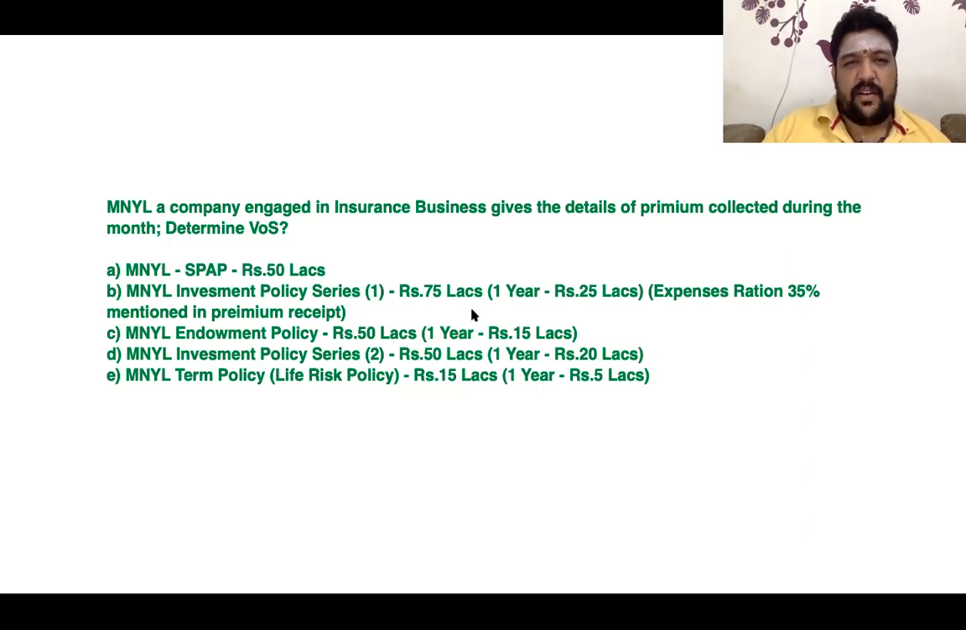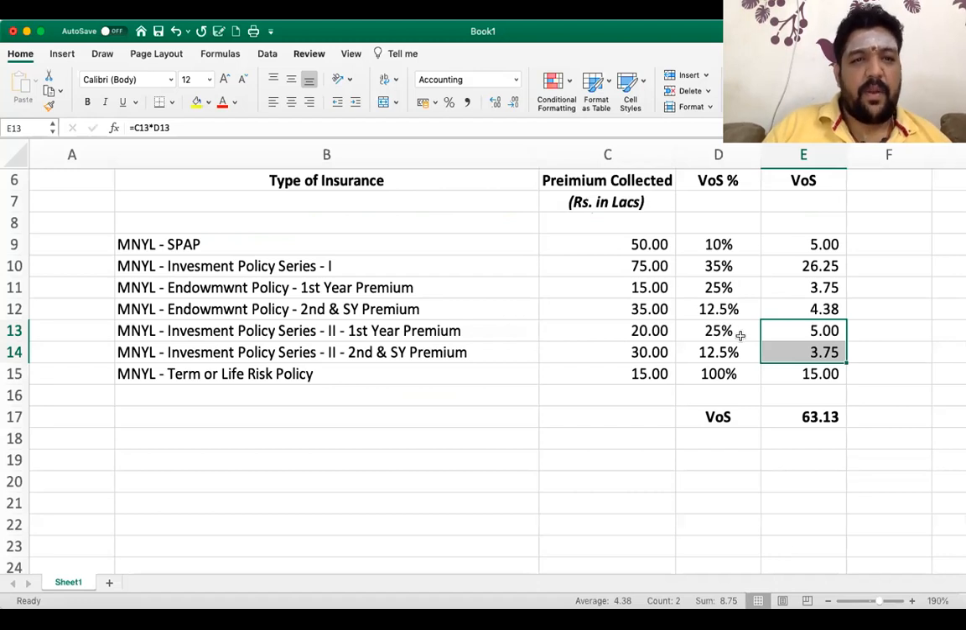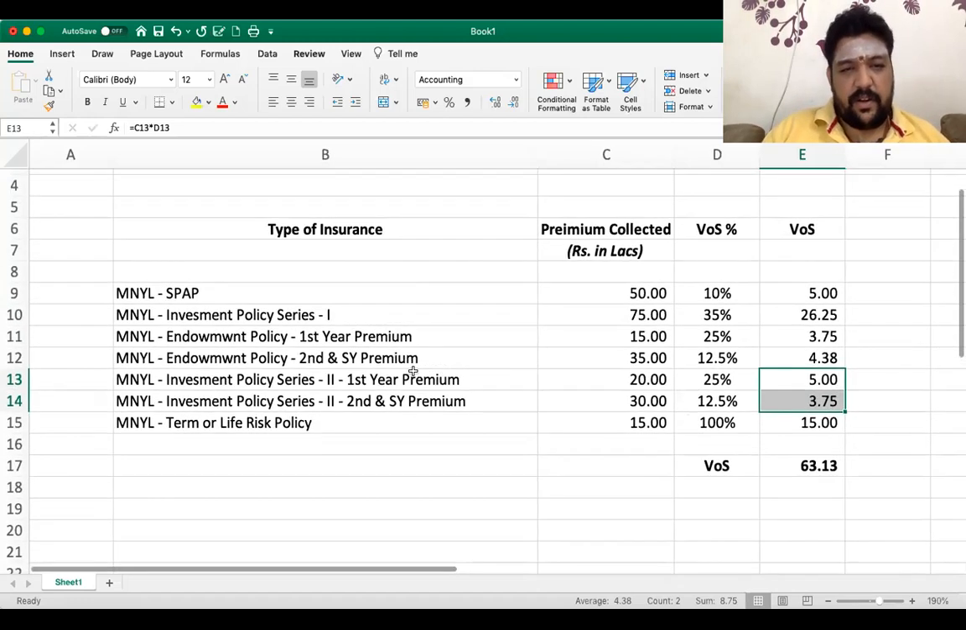Now, I'm not sure. A few of you tried. I'm not sure where all the others are heading, but your answer should be something like this. Hope the Excel screen is visible to you.